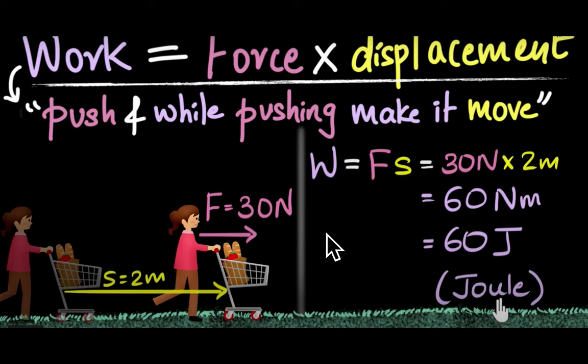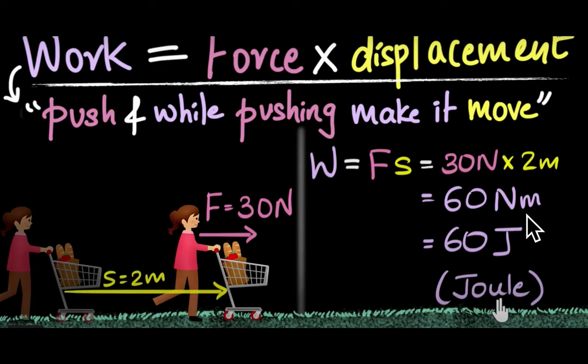How will we calculate? The formula is W equals F into S. Force is 30 Newton, displacement is 2 meter, so the answer will come out 60 Newton meter.